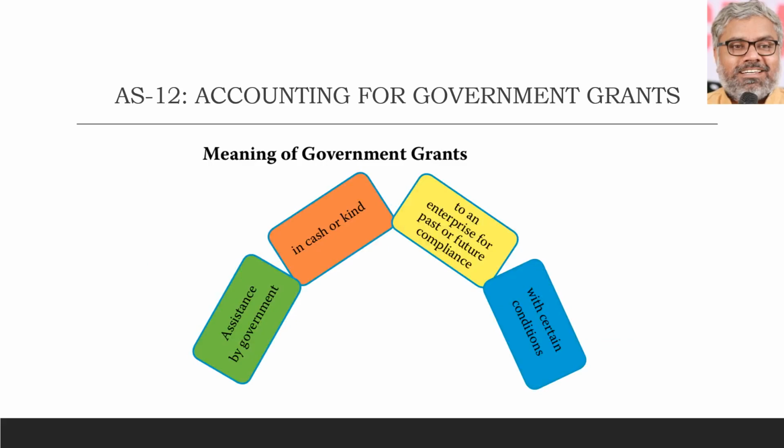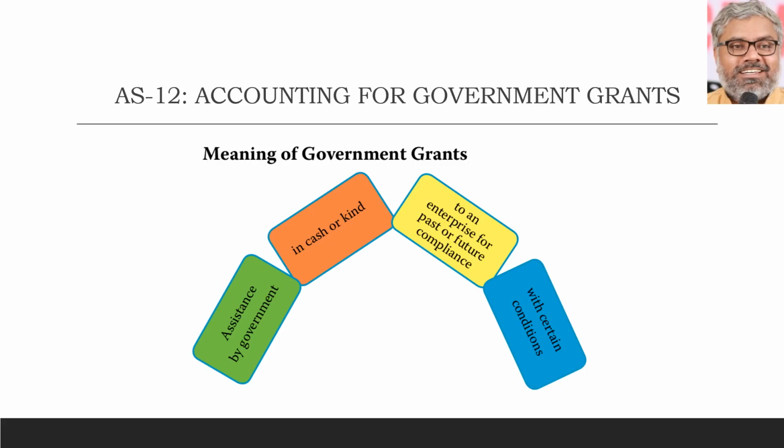First of all, before going to that, what is the meaning of a government grant? Of course, we don't need to learn it by heart. General, normal, common sense: a government grant is nothing but assistance by the government, whether in cash or in kind, to an enterprise for past or future compliance with certain conditions.